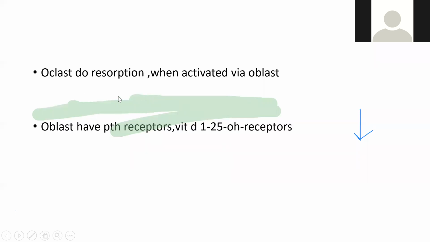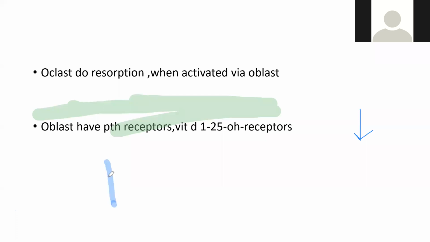Okay, so osteoclast do resorption when activated via osteoblast. I had already told you, osteoclast will act only in the presence of osteoblast. They cannot act without osteoblast. Osteoblast have the PTH receptor and the vitamin D receptor. So the same thing you come again to.